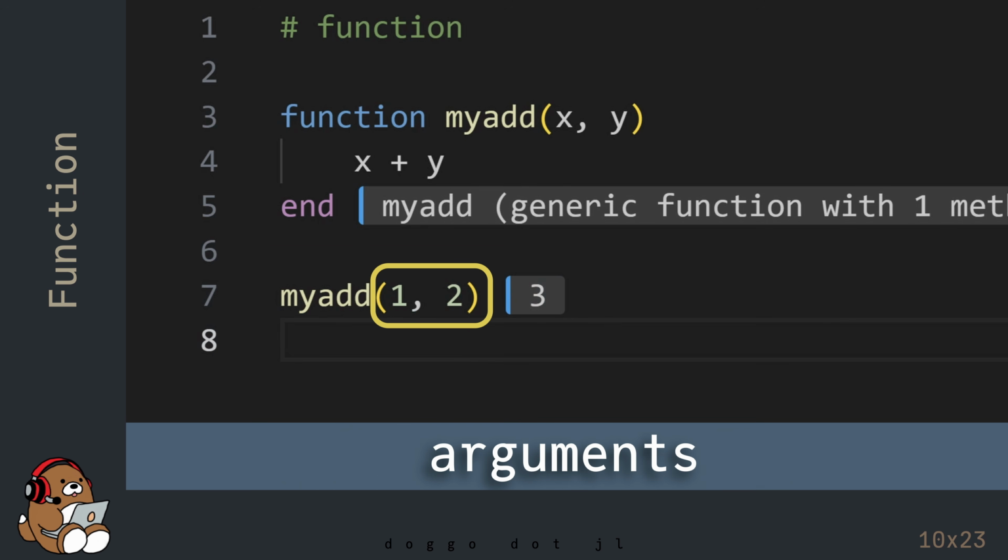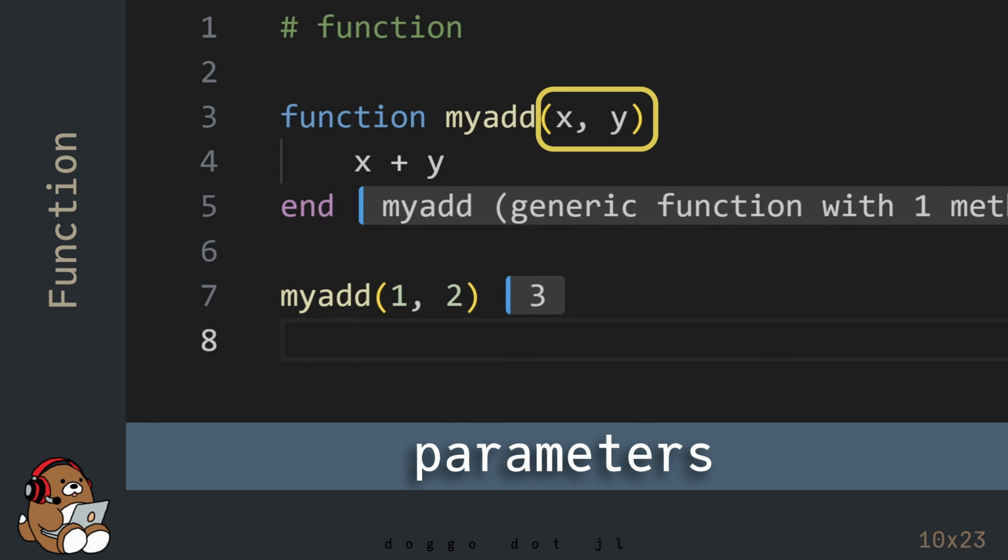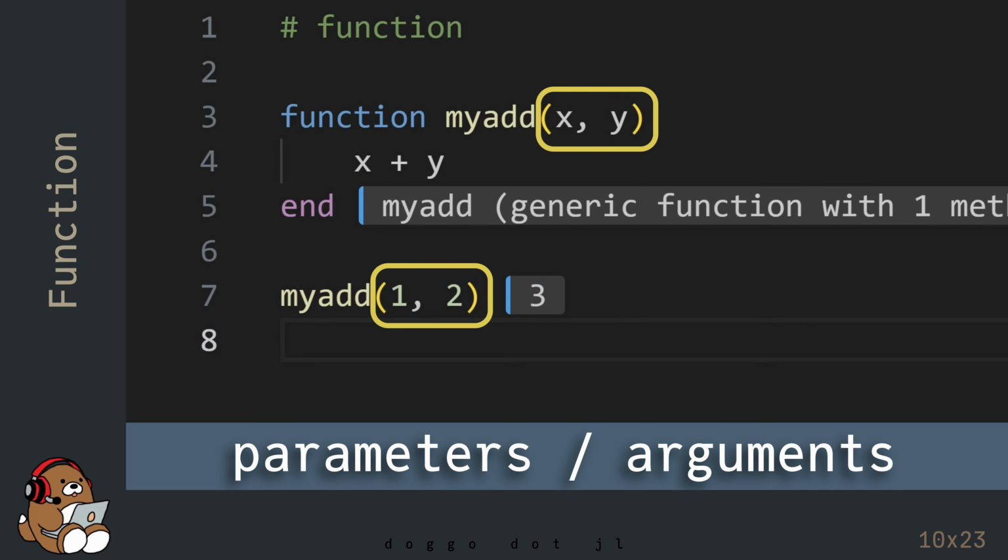The other thing to point out here is when you call a function, the inputs to the function are referred to as arguments. But when you declare and define a function, the inputs are referred to as parameters. This can be confusing, so in practice, many coders use the terms parameters and arguments interchangeably when it comes to functions.